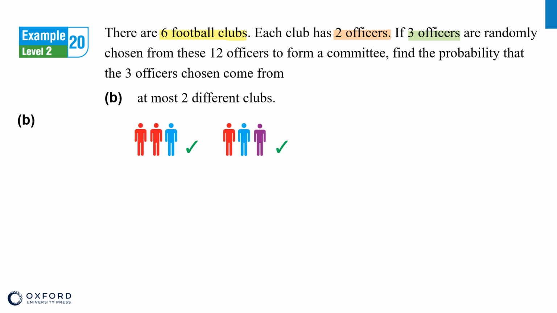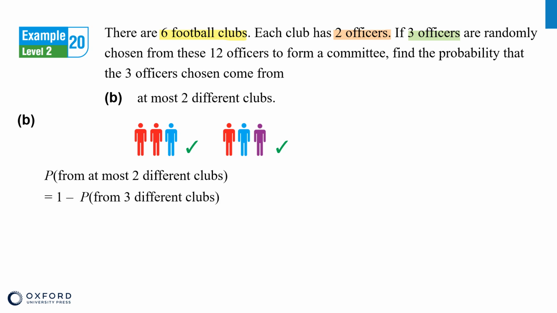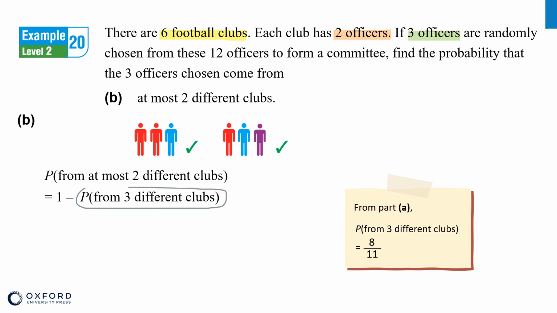Or we can say the 2 events are complementary events. Therefore, the probability that the 3 officers chosen come from at most 2 different clubs is equal to 1 minus the probability that the 3 officers chosen come from 3 different clubs. We've already found this in part A, which is 8/11. So we have 1 minus 8/11, and the result is 3/11.